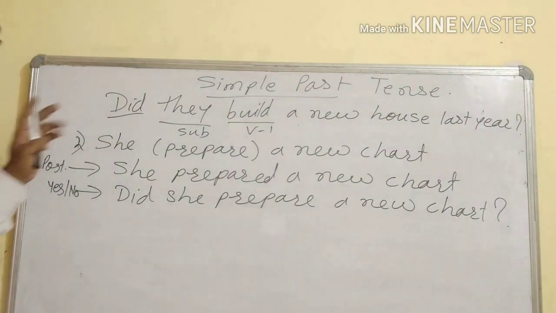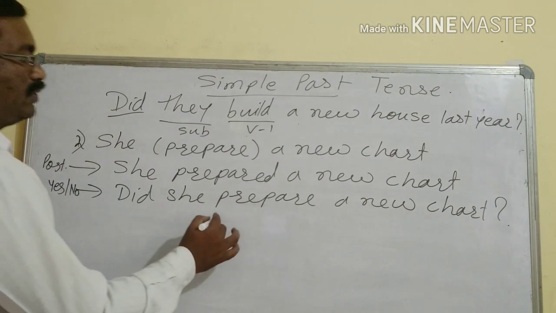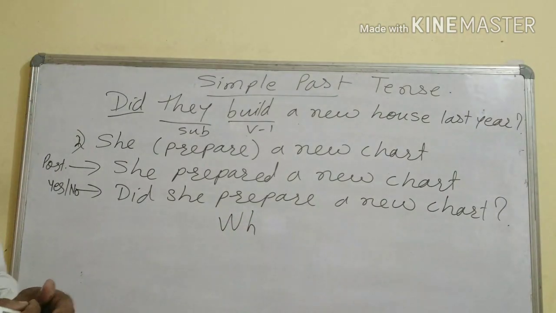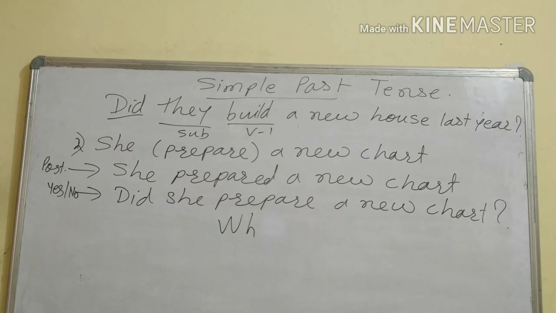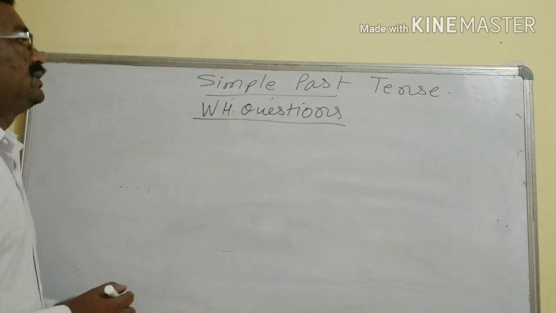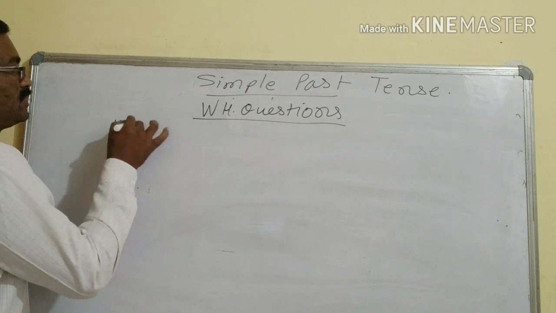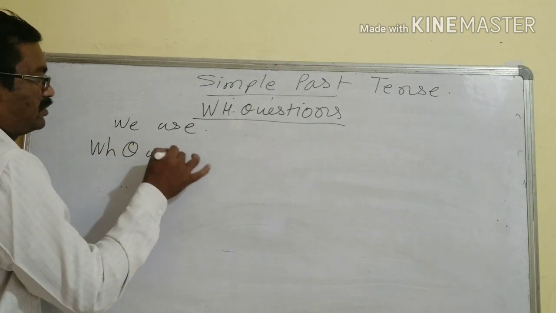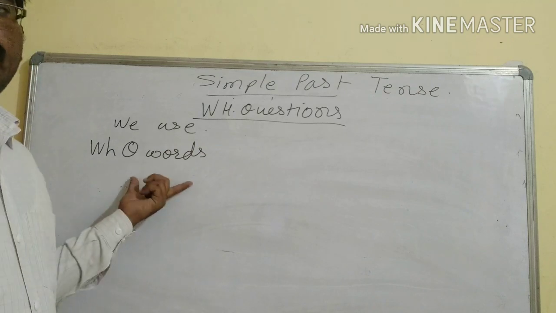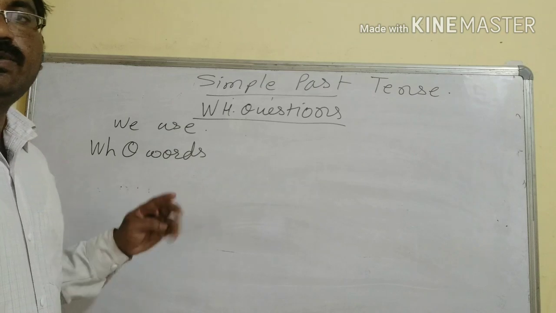Okay, I feel here yes-no type questions or verbal questions are clear to you. We are going to take WH questions now. WH questions we are going to learn. Okay, see here, WH questions. How to make WH questions in simple past? We use WH question words. Which are the WH question words? Who, which, why, what, how. Such kind of words are called WH question words.